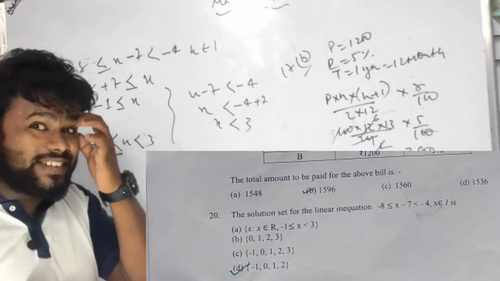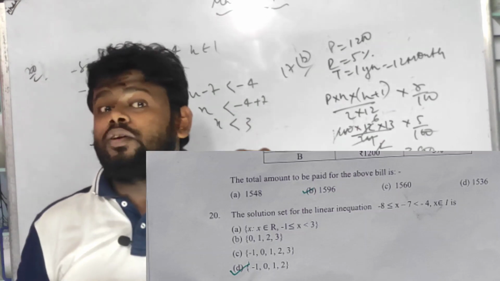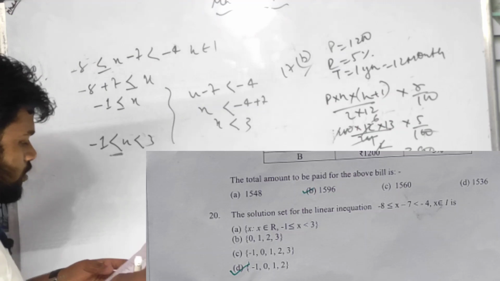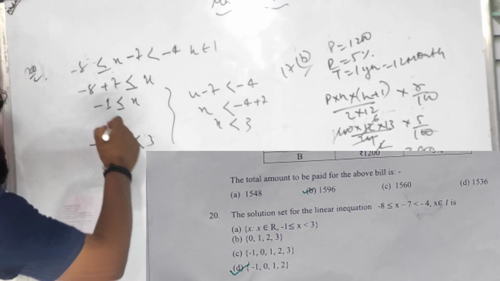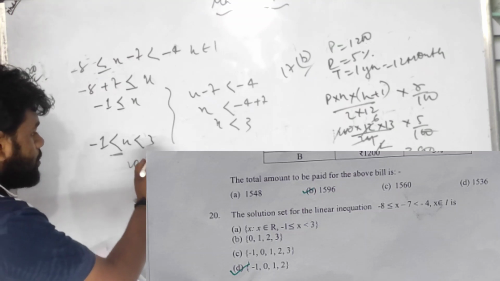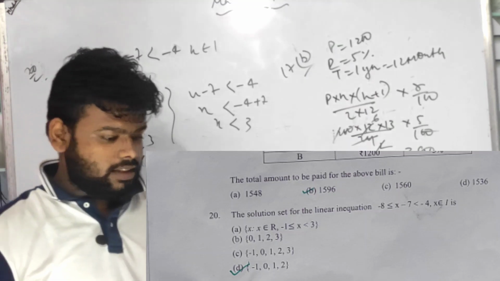Excluded नहीं होगा. Excluded याद आ रहा है कुछ बच्चों? Excluded नहीं होगा, included ही पकड़ा जाता है. तो obviously -1 0 1 2 that means D is the correct option. Number 20, D is the correct option.